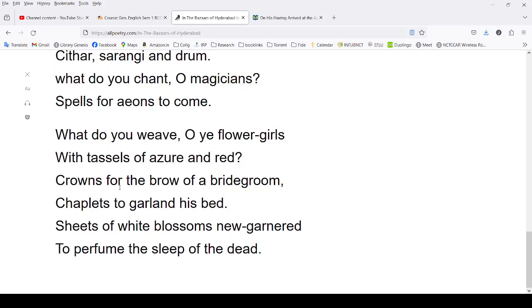What do you weave, O ye fair flower girls, with tassels of azure and red? Crowns for the bride of the bridegroom, chaplets to garland his bed, sheets of white blossoms new garnered to perfume the sleep of the dead.